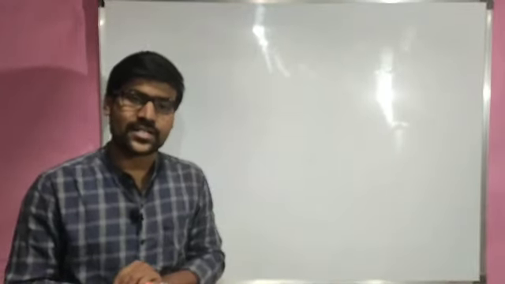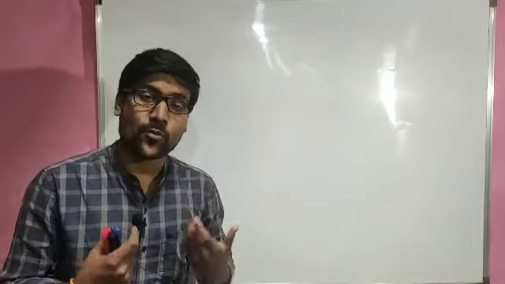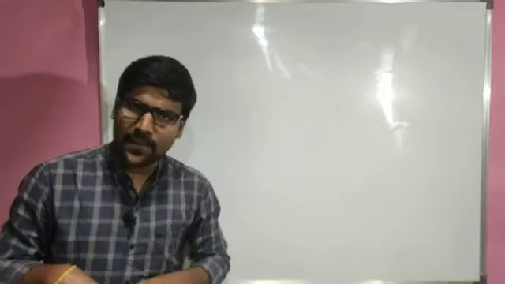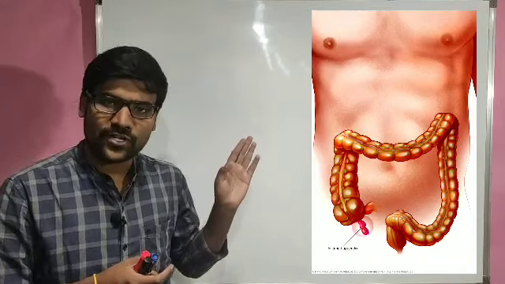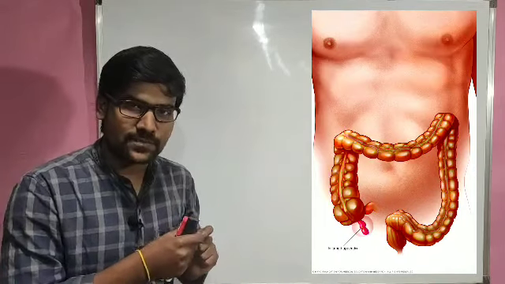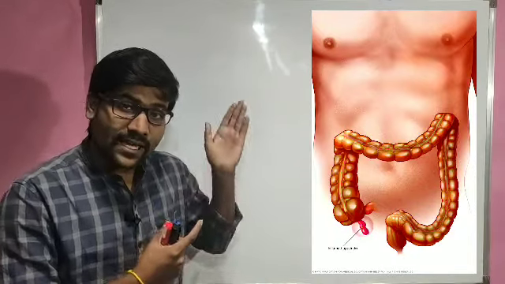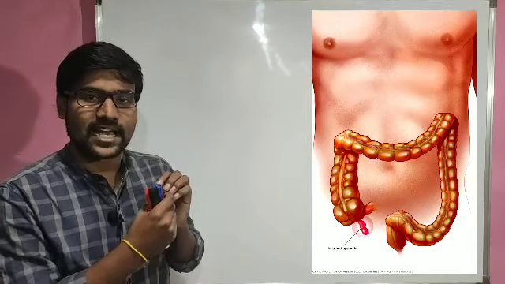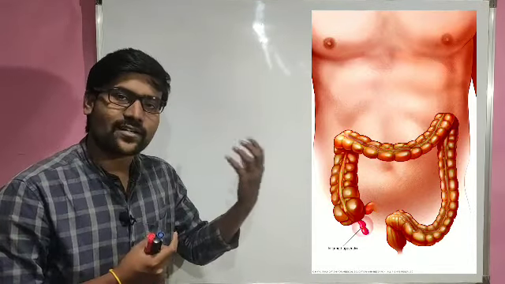So she is asking the question that we are having the appendix, right? Oh, yes, everyone will be having the appendix. Every human being will be having the appendix. We are having the appendix, but it is not having any role in the digestive system. So in the figure already you are seeing where that appendix is present. We are having two intestine portions, small intestine and large intestine. In the large intestine, at one side bottom we are having a worm-like, elongated structure. We will refer to it as appendix, vermiform appendix, right? So that is attached with that large intestine.